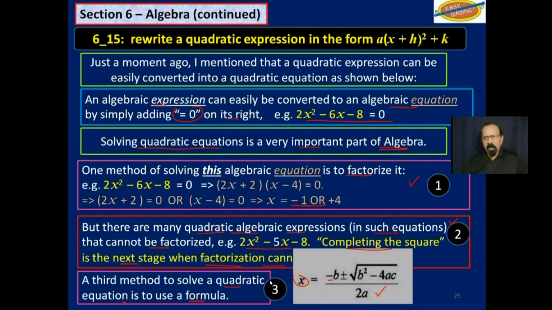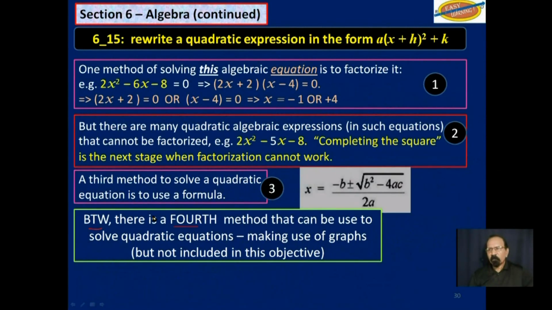Whether it can be factorized or not, you will decide which one to use. Even if it can be factorized, and even if you can complete the square easily, you may still choose to use this third method because it may actually be easier, for one, and secondly, this formula is given on the examination formula sheet. By the way, there is a fourth method that can be used to solve quadratic equations, and that is making use of graphs. But that is not included in this objective. So that's four ways you can solve a quadratic equation.